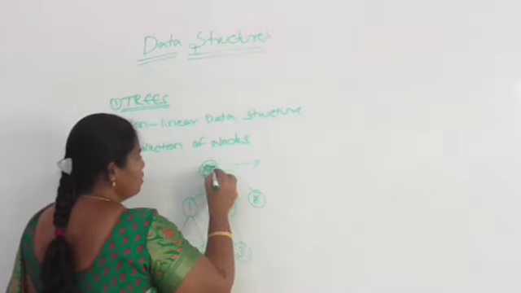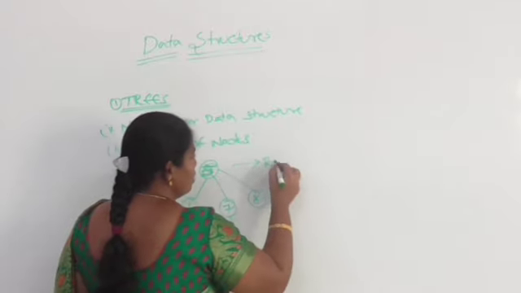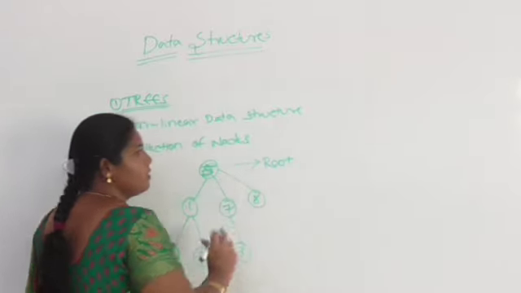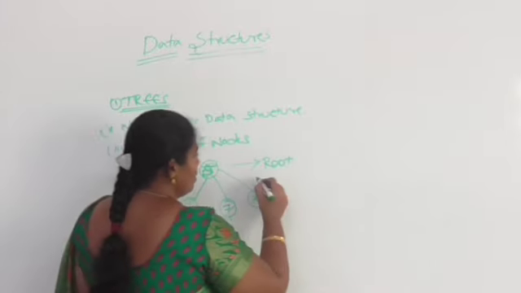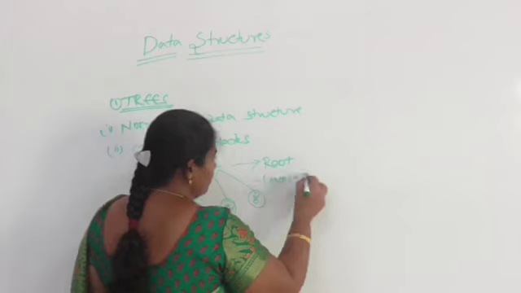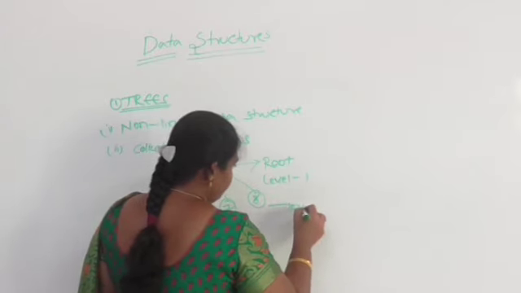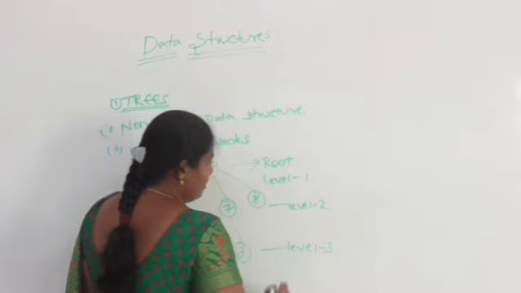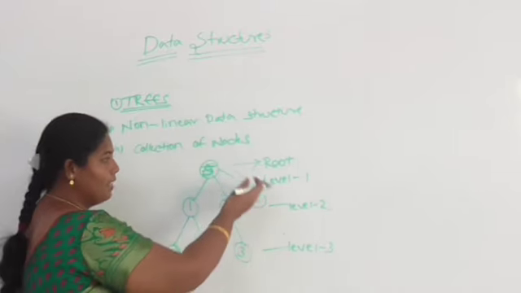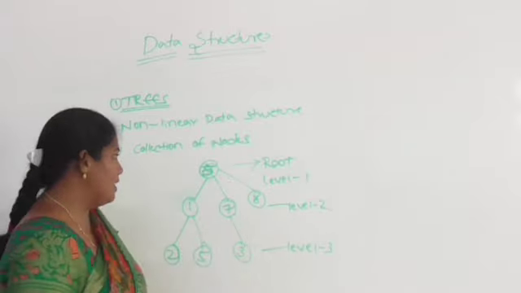The topmost node in a tree is called the root node. Root node means the node which does not have any parent node. This is also called level 1, level 2, level 3. This is a 3-level tree. Having multiple levels is a hierarchical representation.